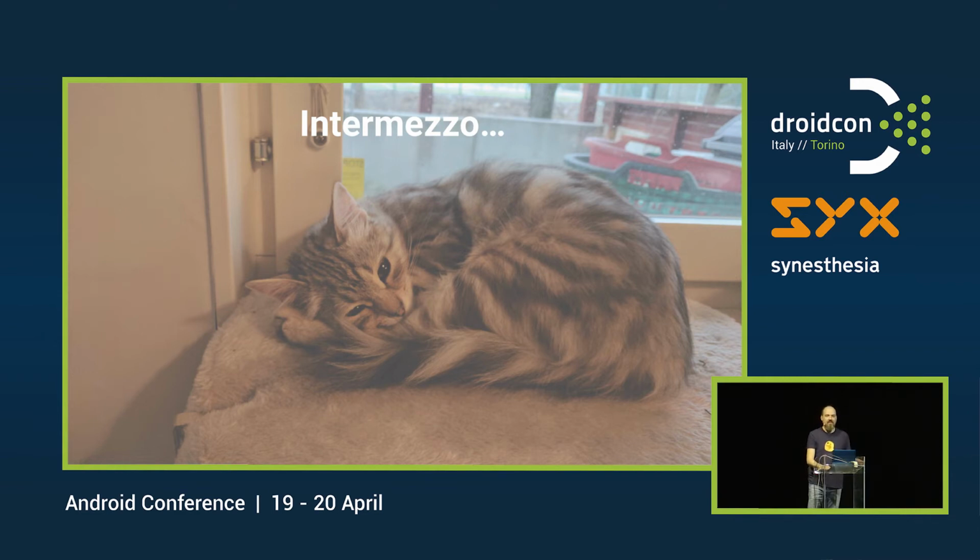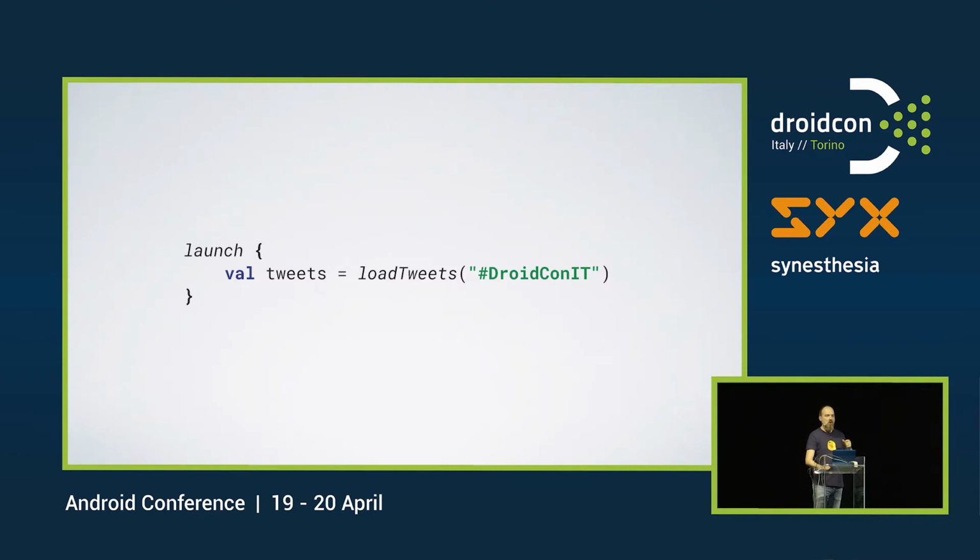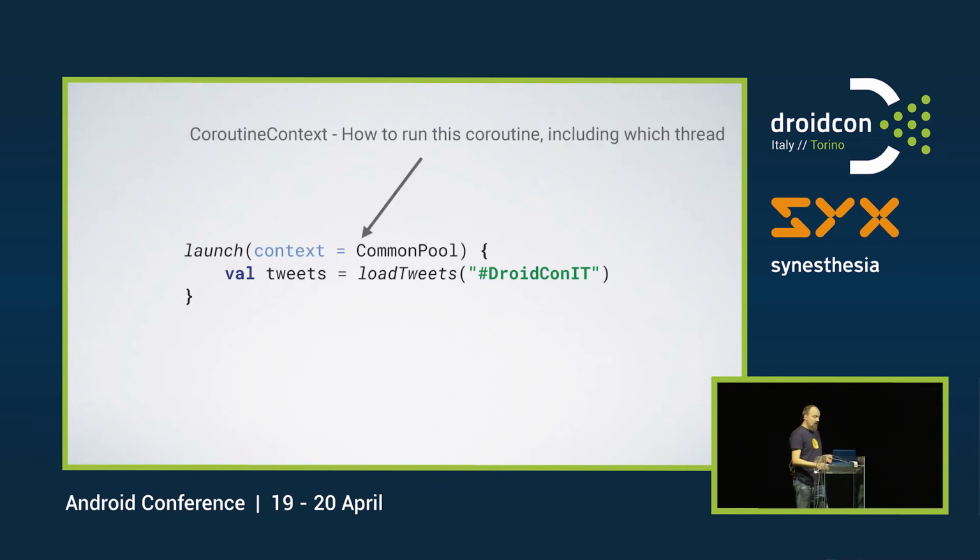Our first coroutine. Launch is a coroutine builder. It creates a coroutine and it starts it. In our case, we will call load tweets there, and we get the result back. It's a synchronous thing, so that line there, that will work well. Now, by default, the launch coroutine builder will launch stuff on what is called the common pool. The common pool here is a coroutine context that is built into the coroutine library. A coroutine context tells how this coroutine should run, including which thread or which thread pool it should run on.